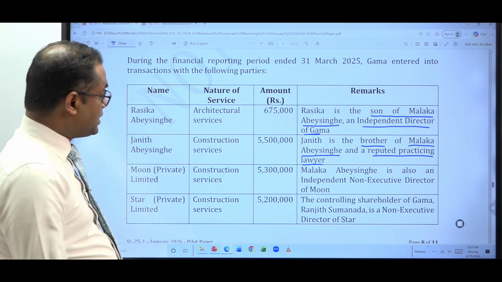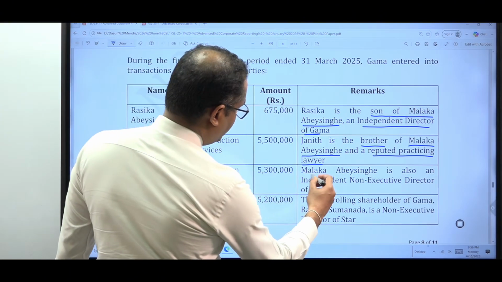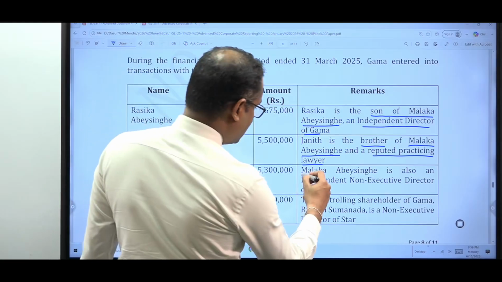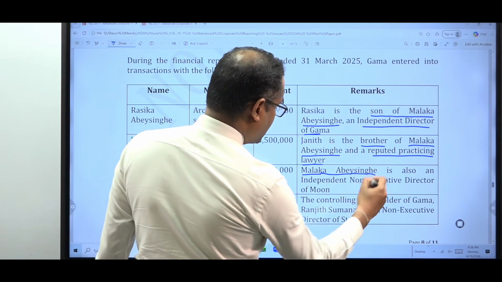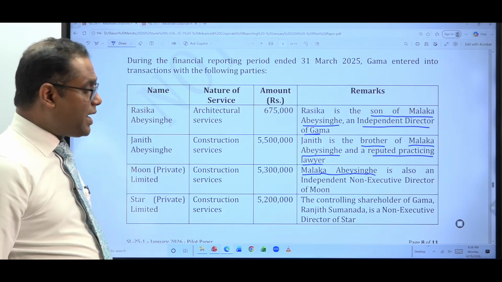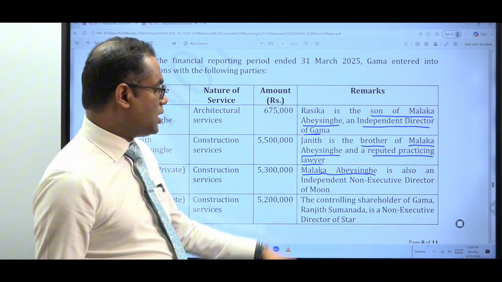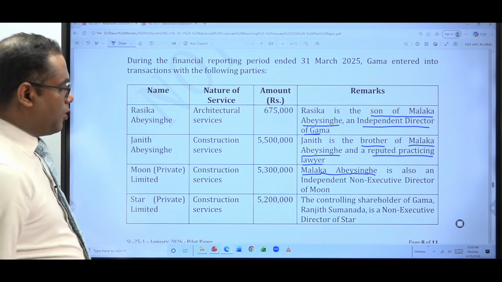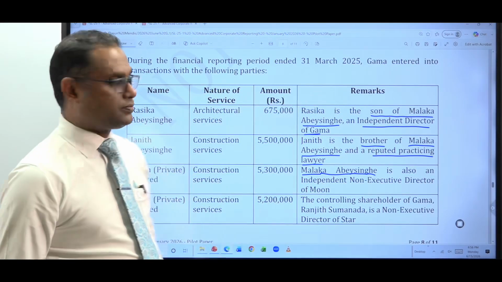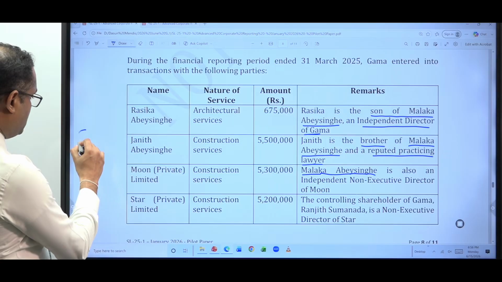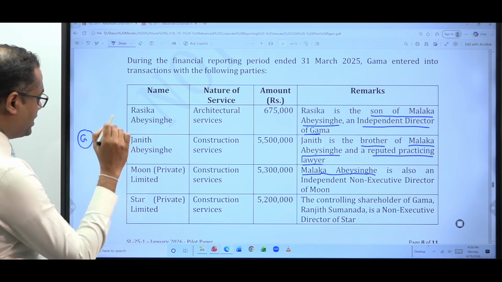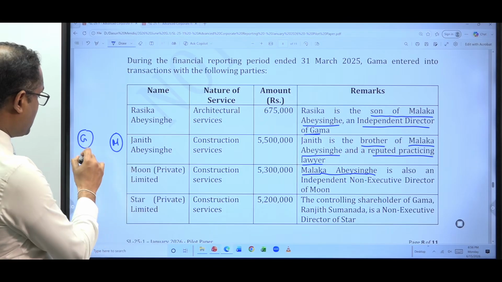Now what happens here? Malaka is everywhere, right? Malaka Tharajsh, you know who that is? He is a director of Gamma, our company, and is also an independent non-executive director of Moon. Now Malaka is a director of our entity, Gamma. So there are 2 entities. You have Gamma, you have Moon. 2 separate entities. Moon Private Limited, and Gamma means our entity.